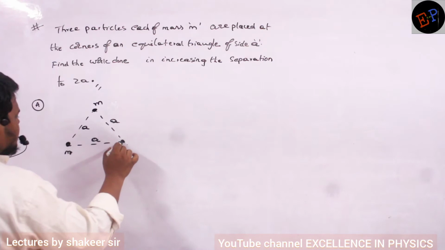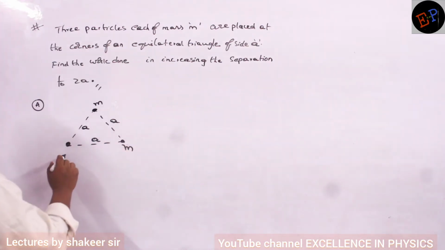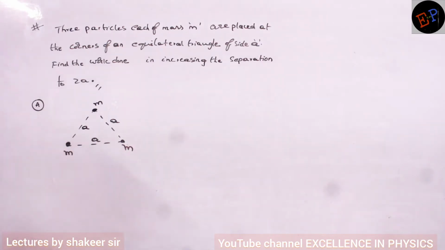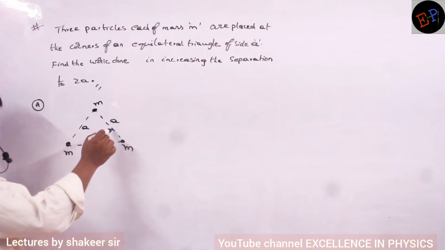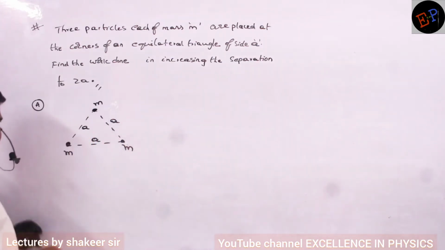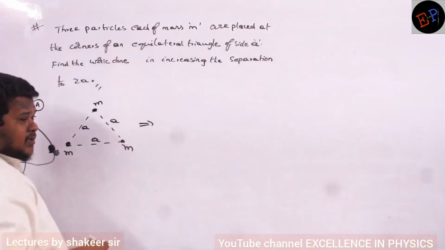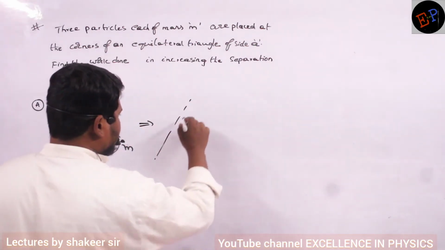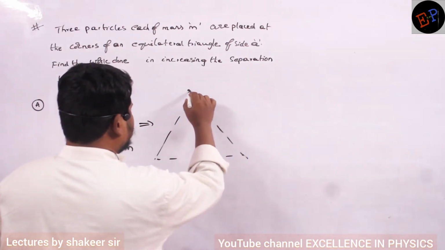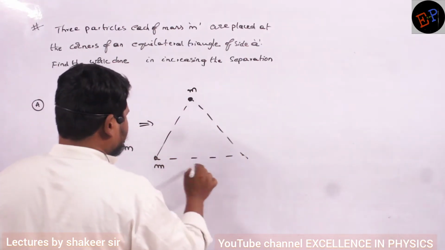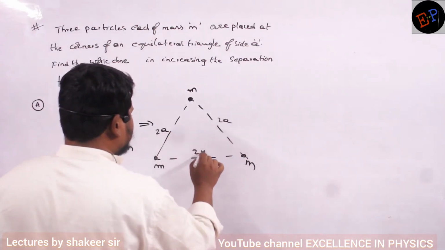The masses are equal: this is mass m, this is also mass m, and this one is also mass m. Now I want to increase the separation between the masses to 2a. It means I have to convert this equilateral triangle into a bigger triangle whose side will be equal to 2a. Masses are the same, so the distances should be 2a, 2a and 2a.